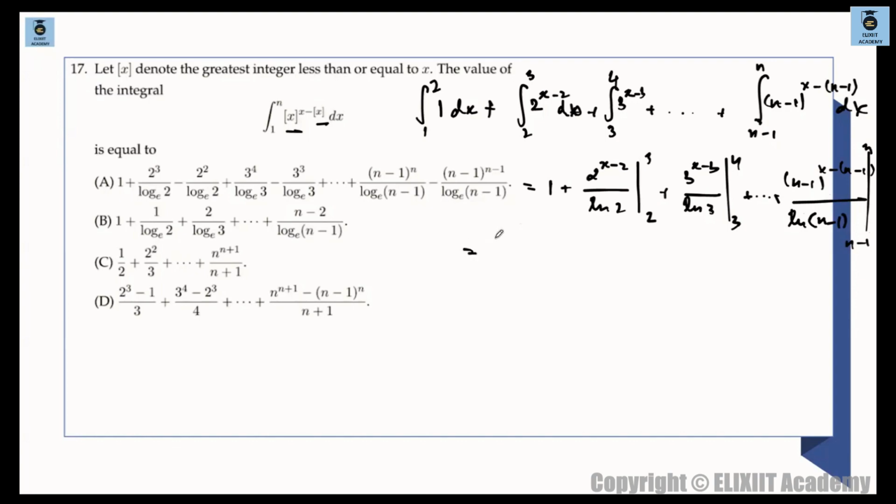Okay, so next is what? 1 plus. Now put these values in, the question is almost done. So this is basically what? This is 3 minus 2, which is 2, and 2 minus, that will be 0, 2 minus 1, which is 1 by ln 2. Plus, then put 4 here, 4 minus 3, 1, and 3 minus 3 is 0, so 3 minus 1, which is 2. So 2 by ln 3.